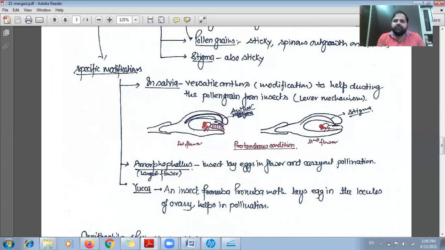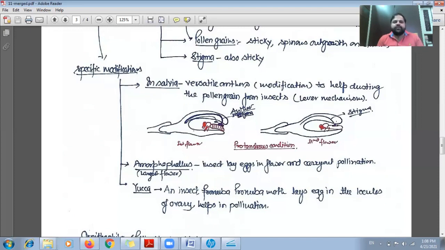When the same insect goes to another flower, you can see the stigma here. The stigma will receive the stuck pollen grain from the insect's body. So in case of Salvia, versatile anther is there, and this is the kind of modification which helps in the transfer of pollen grain from one flower to another flower by the insect.